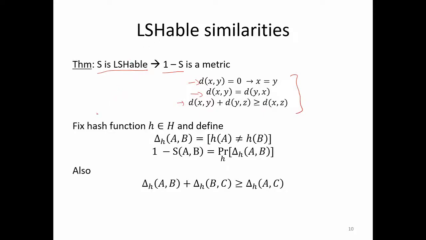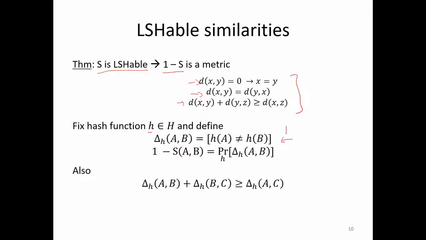Now, why is this true? Why, if S is LSHable, should 1 minus S be a metric? Suppose S is LSHable, so suppose H is a locality sensitive hash function for similarity S. Then we define this event.